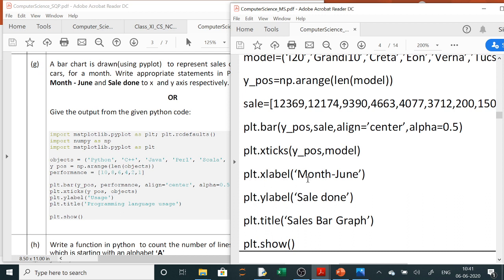X label you are showing the month wise. Which month's sale you are showing, that is here you can see. Month June is X label, sale done is Y label. So X label, what to show in X, it is month June. What to show in Y, it is sale done. Title, the title of this will be sales bar graph.